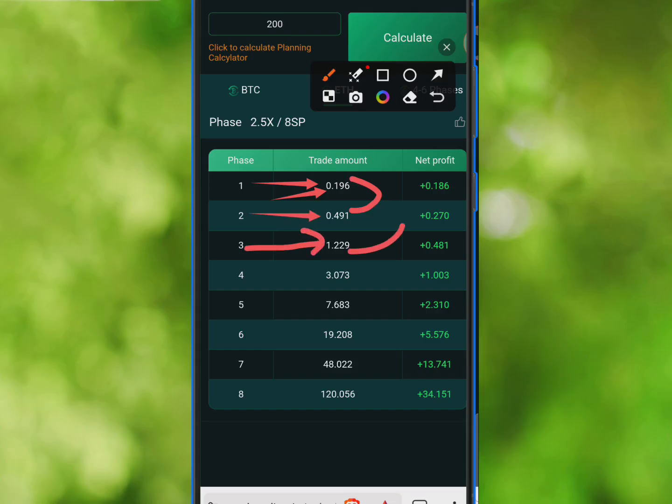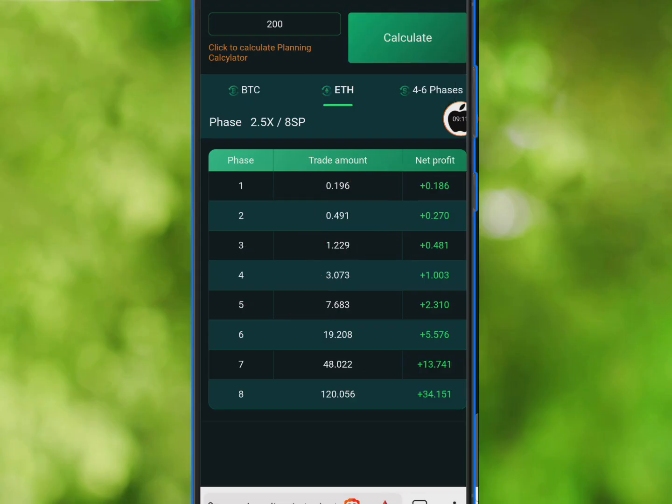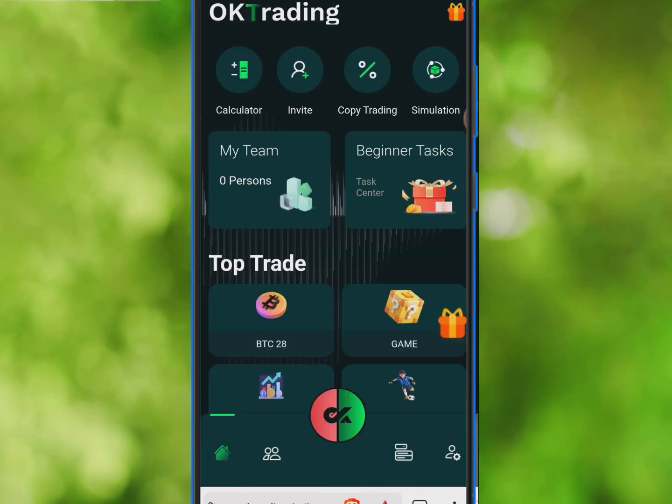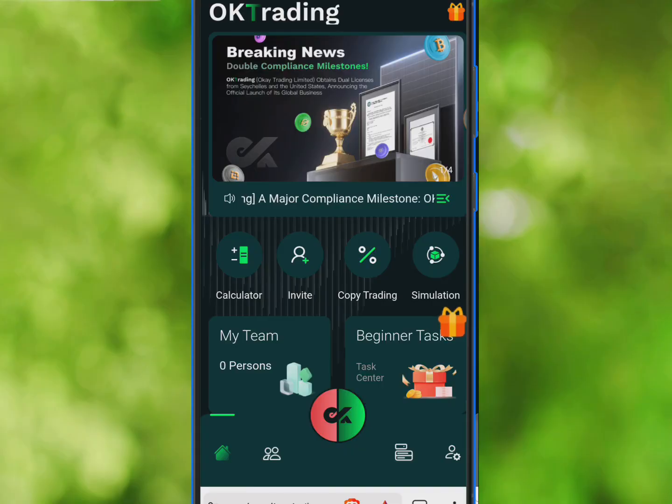If you win it, go back to the first amount. If you lose it, go to this one. If you win that, go back to the first amount. If you lose it, go to this one. I believe you understand how it works. Even if you do not understand it before, now you understand it. Okay, that is exactly how the calculator works. And please, I do not want you to joke with it. Very important.